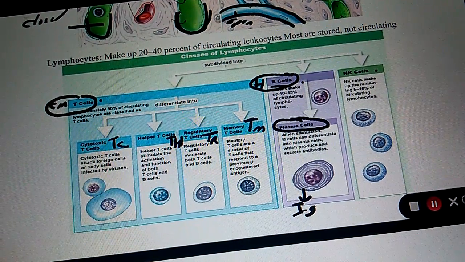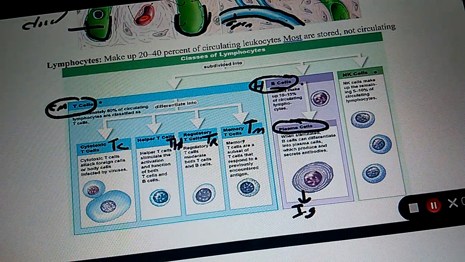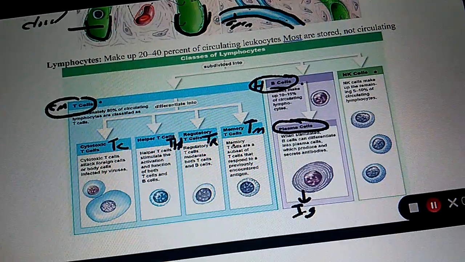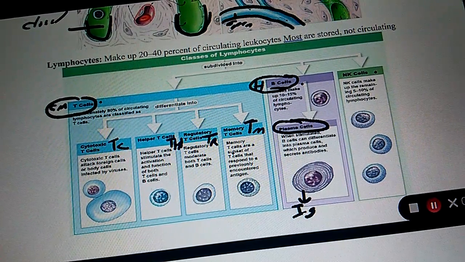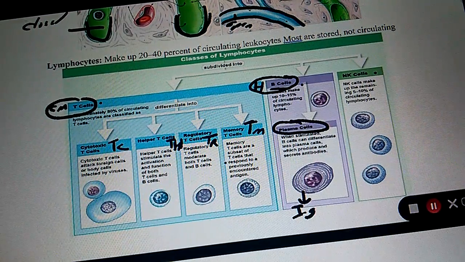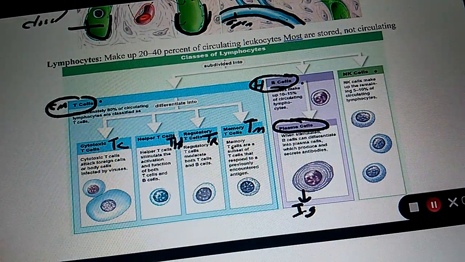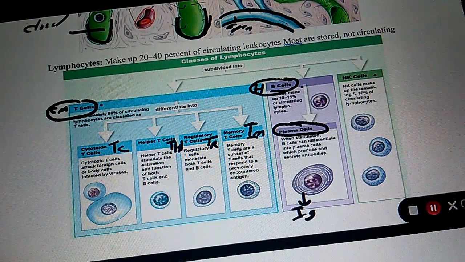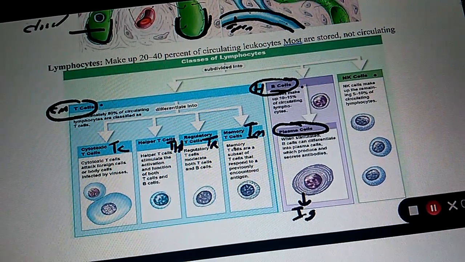Do T memory cells help us fight an infection quicker the second time around? Yes. Do T memory cells have anything to do with the first time you come down with an infection? No. Not the first, but every other response after the first is where T memory helps, because if it's the first time you've seen it, you have no memory of it. It's your first time learning it.